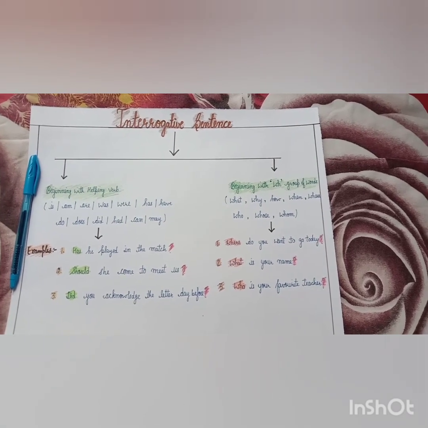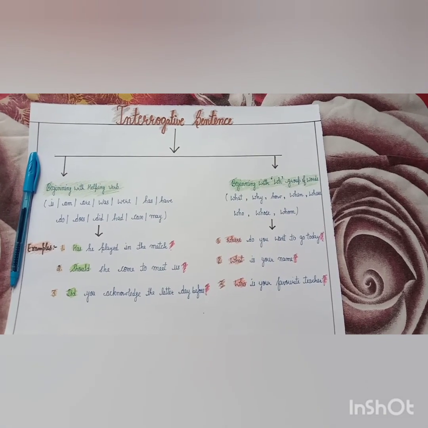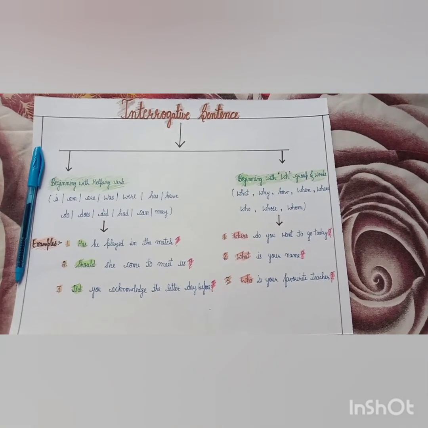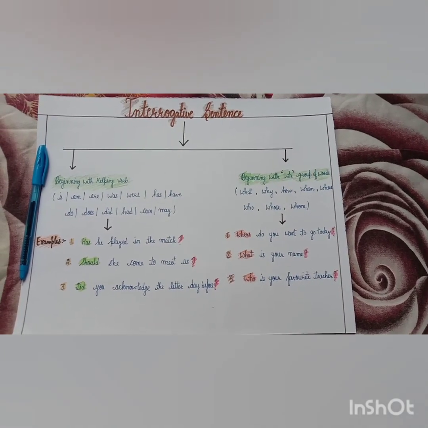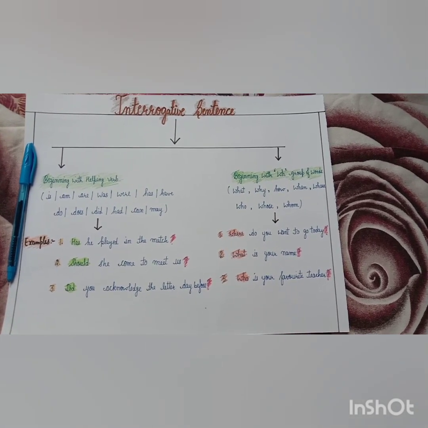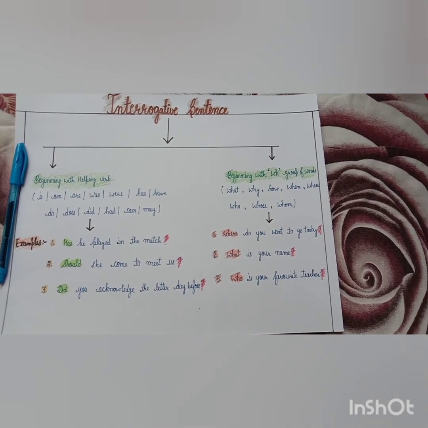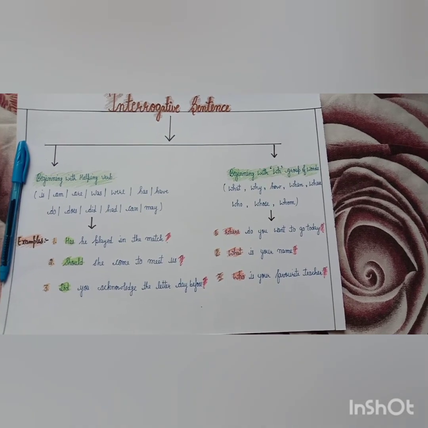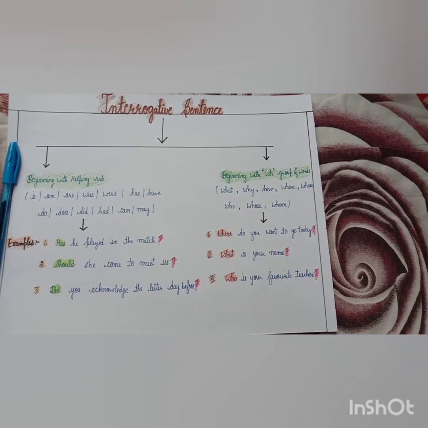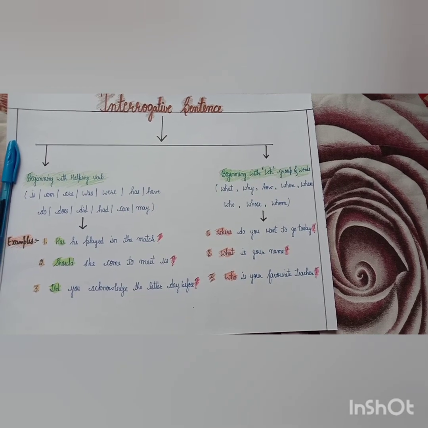Interrogative sentences are also divided into 2 parts: beginning with the helping words, and beginning with the WH group of words. First, beginning with the helping words. Helping words are is, am, are, was, were, has, have, do, does, did, had, can, may. These are the helping words. Beginning with the WH groups of words are 7 WH words. You know that: what, why, how, when, where, who, whose, and whom. There are 6 WH words and 1 H word.